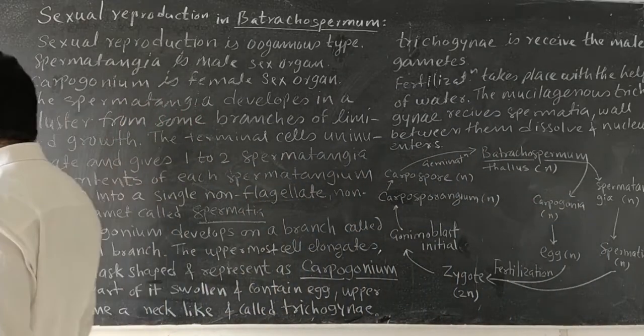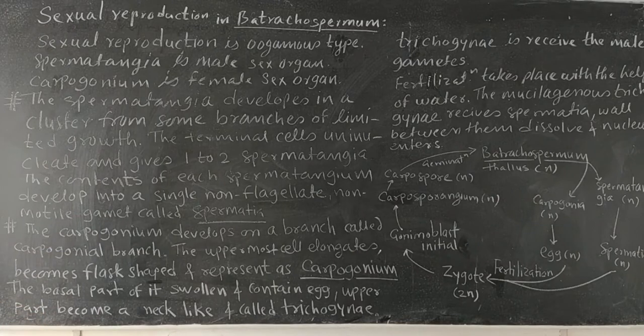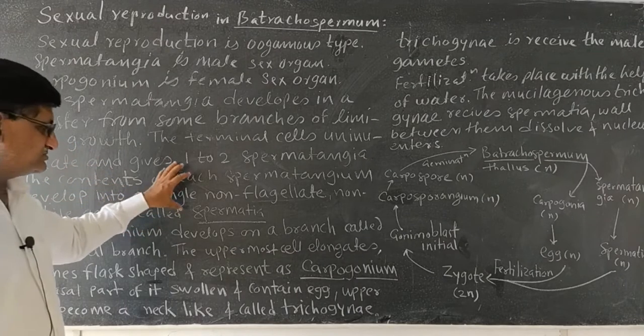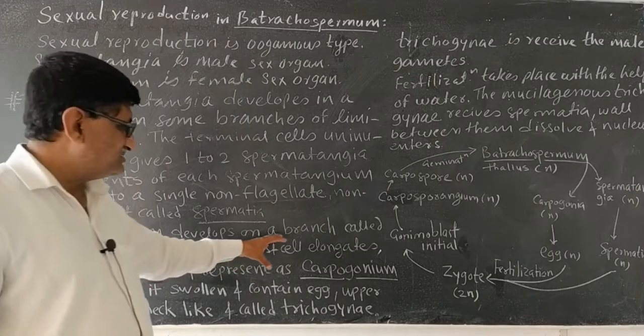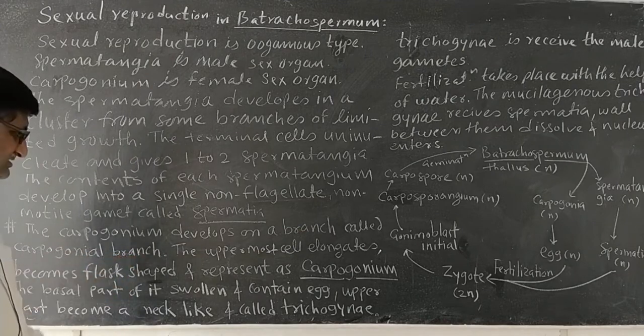These 1 to 2 spermatangia convert into spermatia, and the spermatium is a spherical, globular, single-nucleated, non-flagellated structure. When the spermatia become ready, simultaneously the carpogonium, the female reproductive structure, also develops. The carpogonium develops on branches called carpogonial branches.